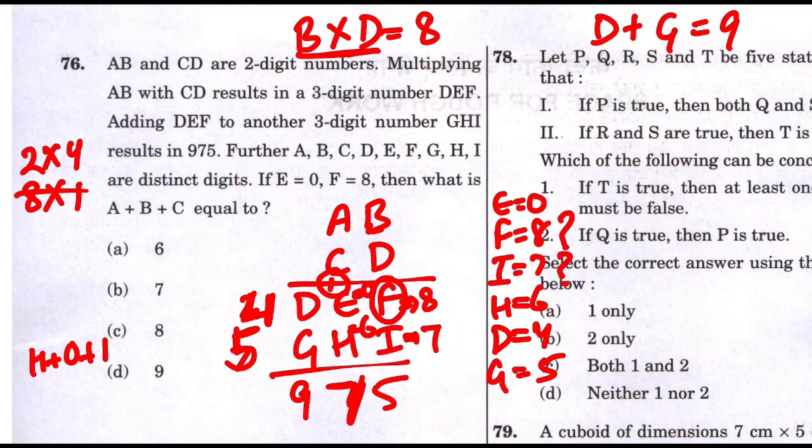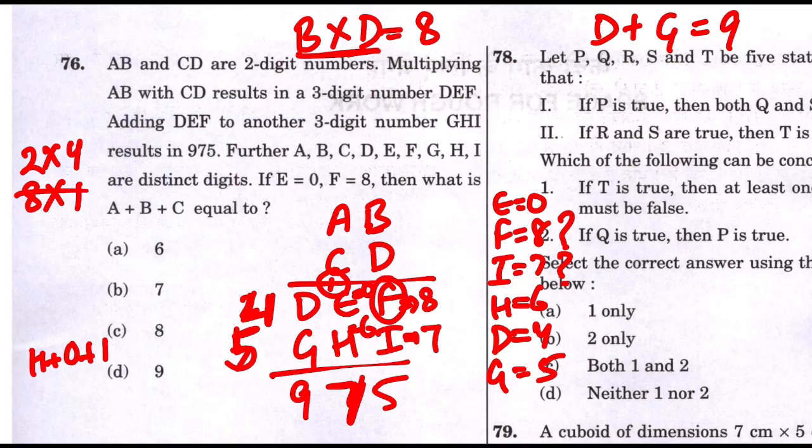I hope you are able to find. I'm just simply looking at the cases, how to find the value of A, B, C, D, E, F, G. So E and F were already given. I was able to find I as 7. H, simply H is 6. D, why 4? Why not 2? Because if I put D as 2, G would have been 7. And 7 is not possible. Why? Because I have already taken out 7. So the only thing that is possible is 4.